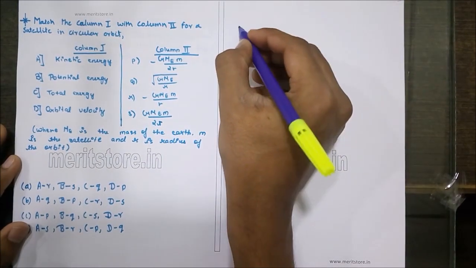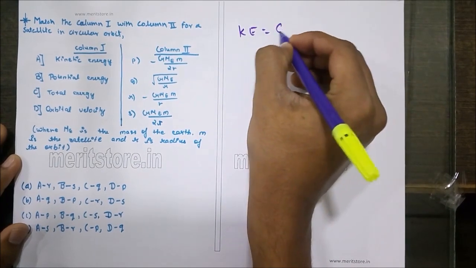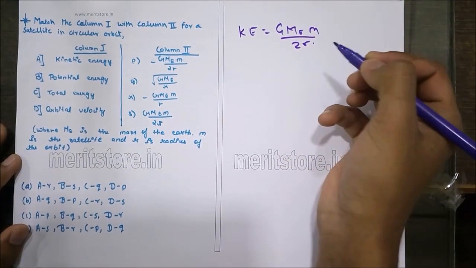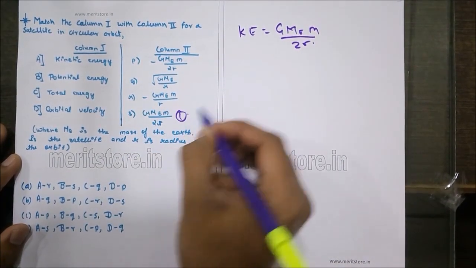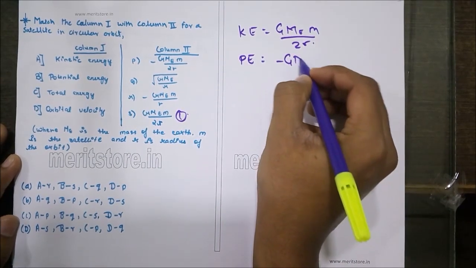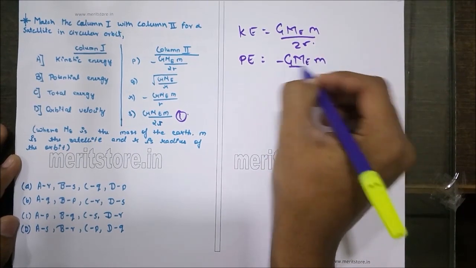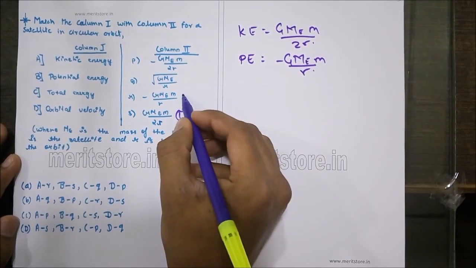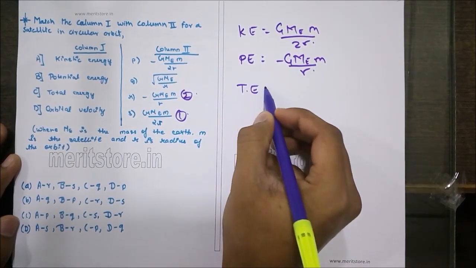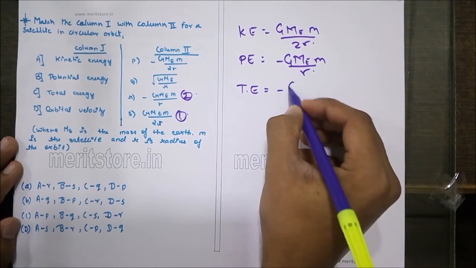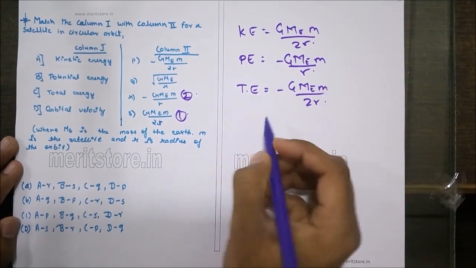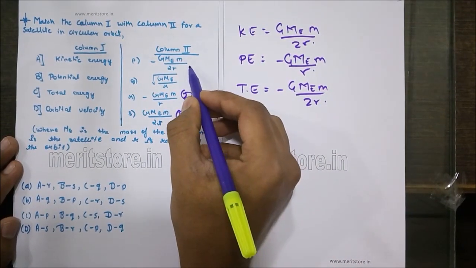Now the kinetic energy is given by GMm upon 2r, which is nothing but S, and the potential energy is given as minus GMem upon r, which is nothing but R. Total energy is given as minus G Me m upon 2r, so that is nothing but option P.